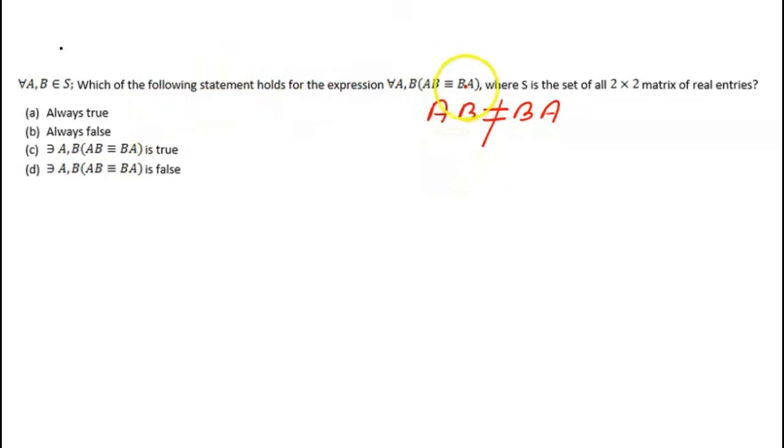But there may be situations where the matrix multiplication is commutative, where AB and BA may be equal.